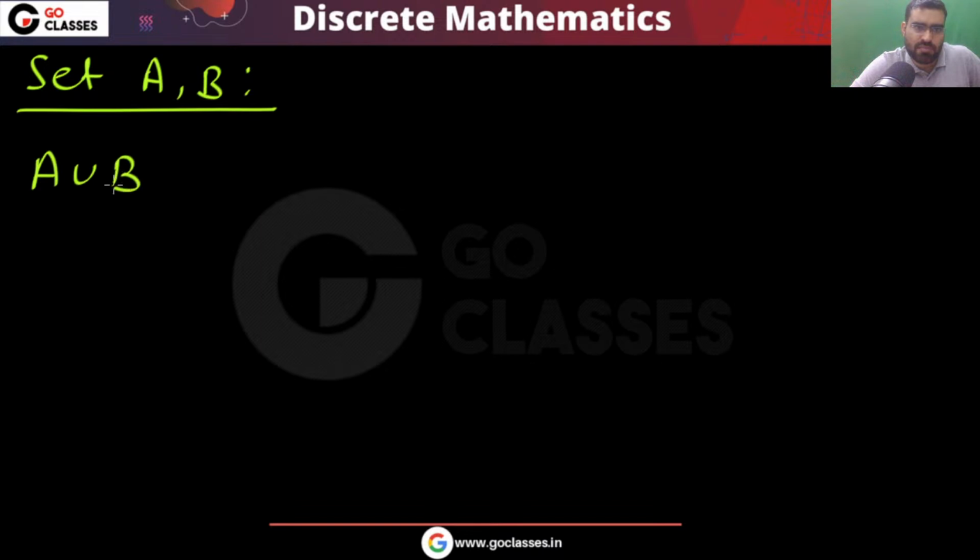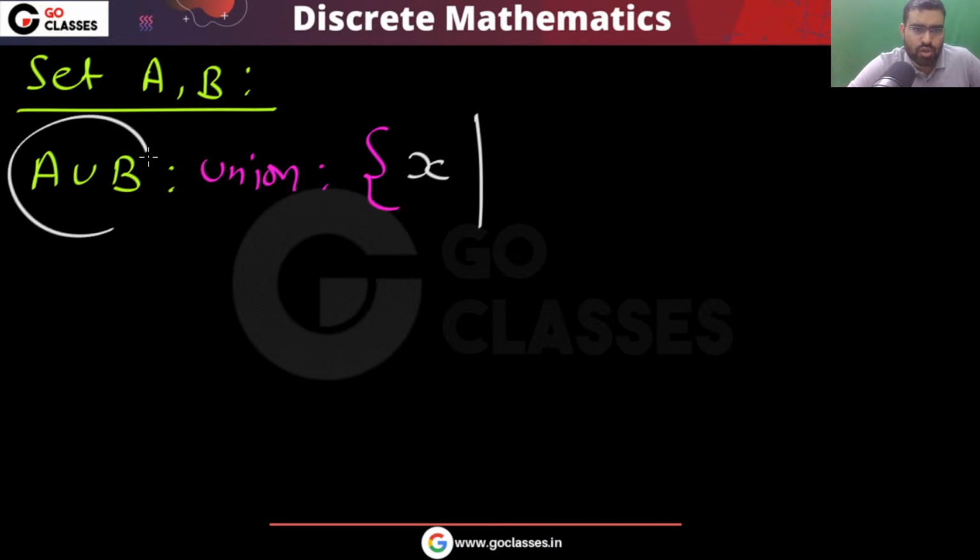Now let's see, if you have two sets, let's assume you have set A, set B, then what is A union B? This is the symbol for union. So what is A union B? In the A union B, you have all the elements of A comma B.